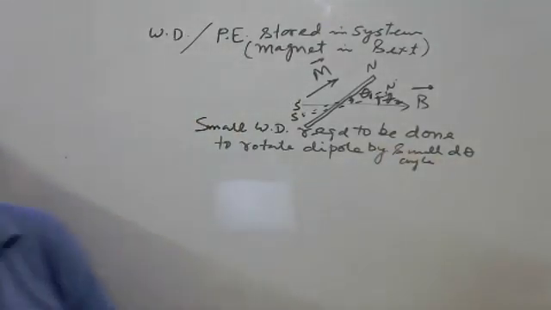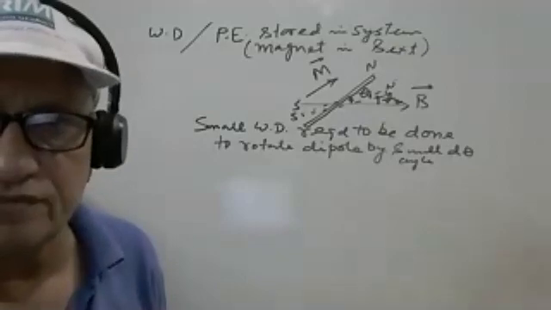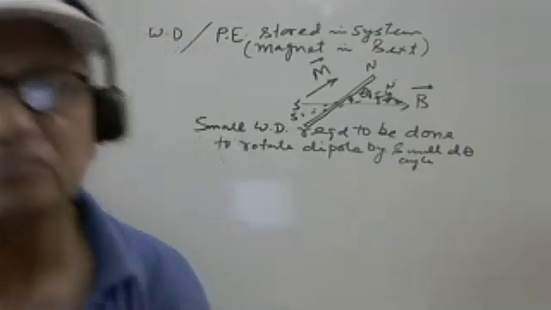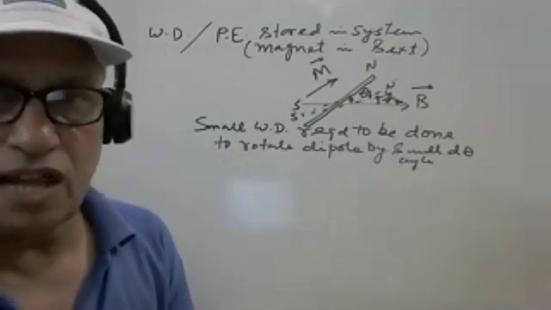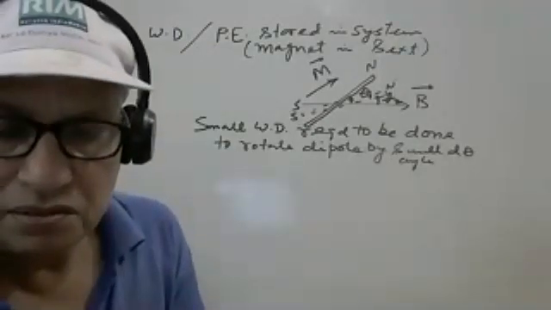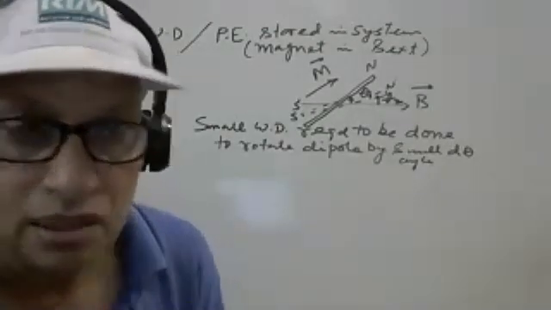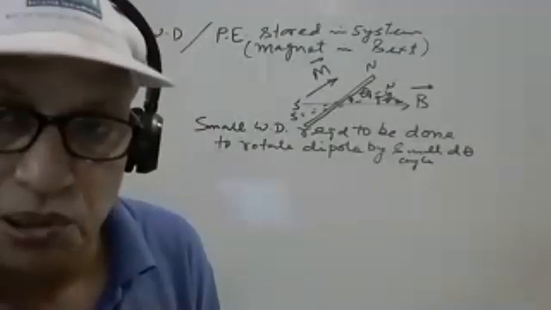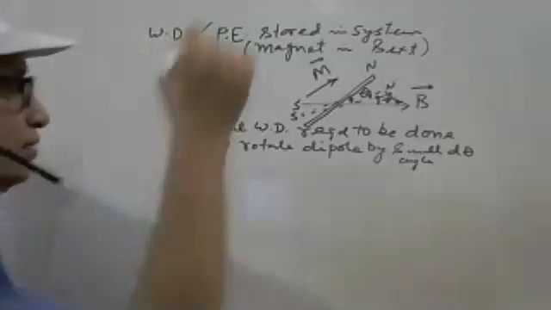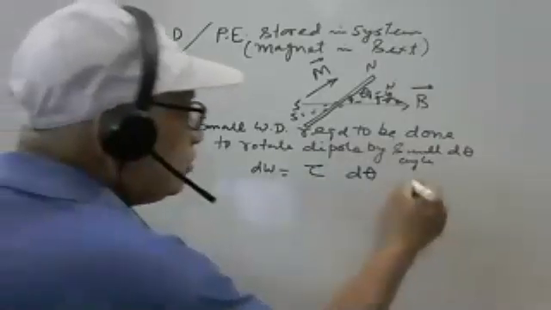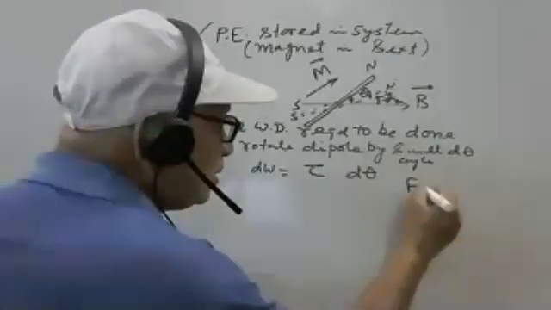Can you tell me? How can you find the work done in a small rotation? What is the expression of work done? Yes, please, Gokul. Okay, torque into d theta. This is the correct answer. So this is the work done here, torque into d theta. That's why this answer is very correct.